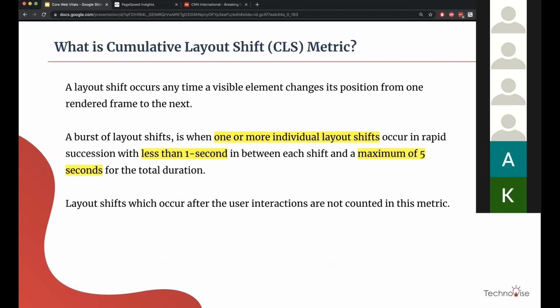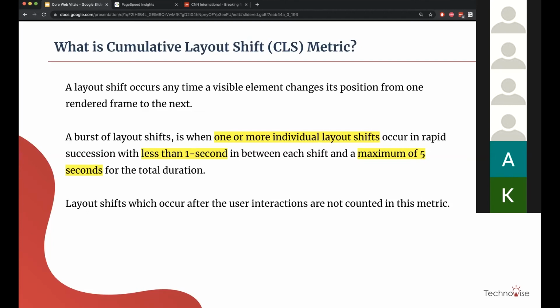This is a little bit dense here, so stay with me. Layout shift occurs anytime a visible element changes its position from one rendered frame to the next. Okay, I think we get that: an element was somewhere, and in another frame the element moved somewhere else. That is an unexpected behavior of that element.